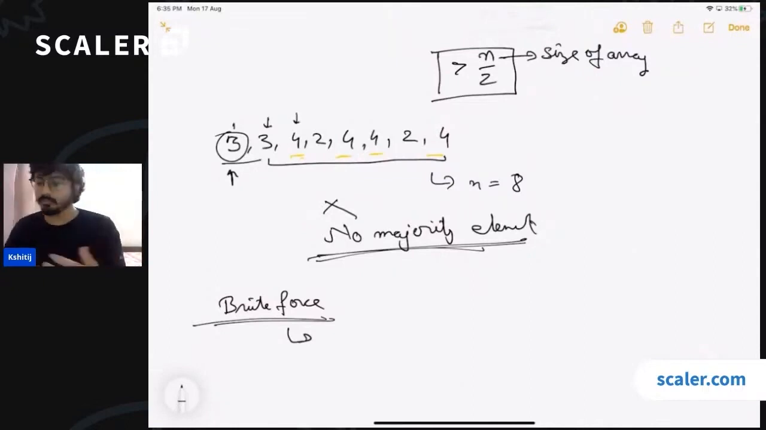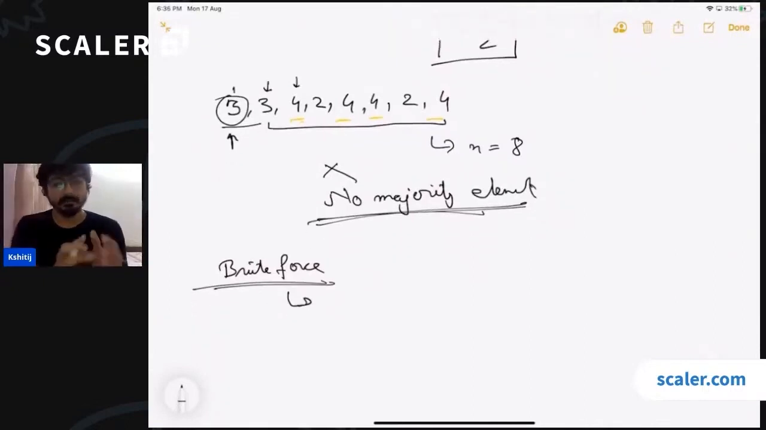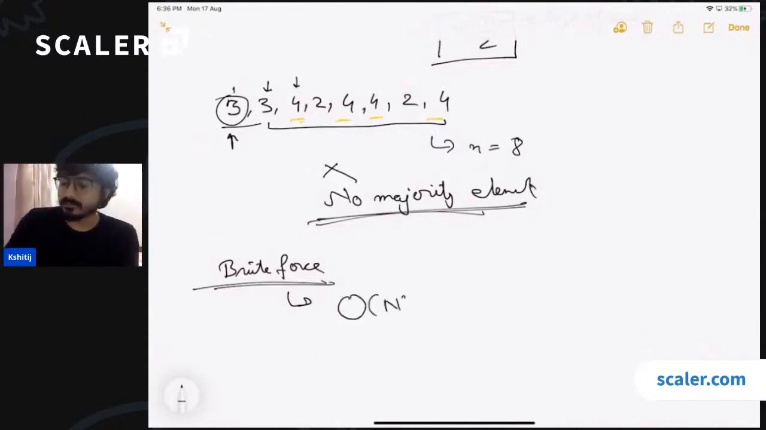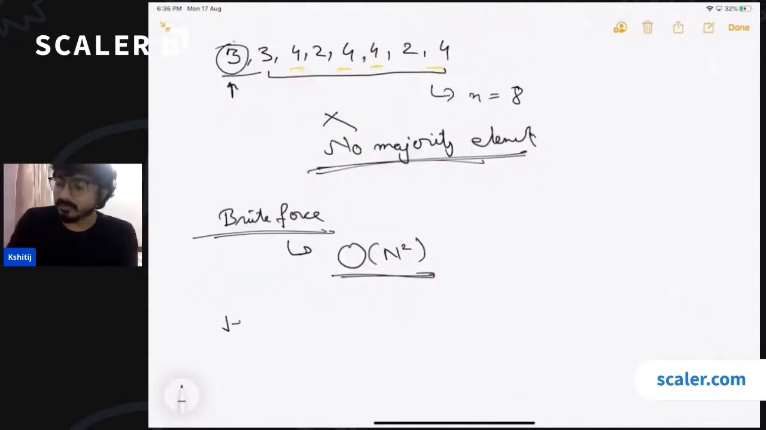So you will have 2 loops. One will be selecting a prospect candidate, the other will be checking if that element is a majority element or not. This approach is going to cost you order n square time. We discussed a more optimized approach also, which was involving a hash map. If you use a hash map, what will be the time complexity?